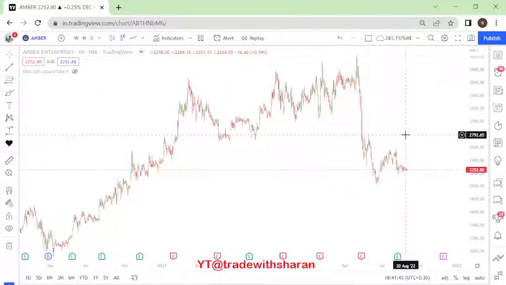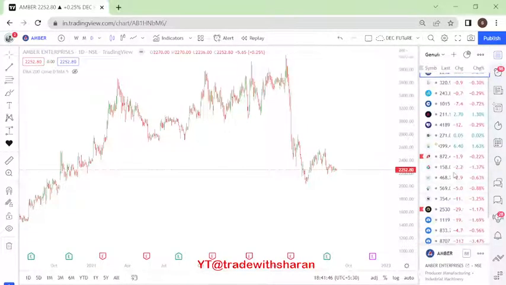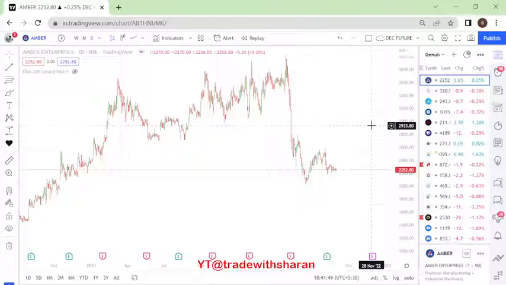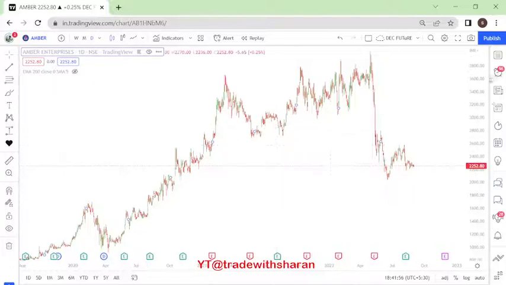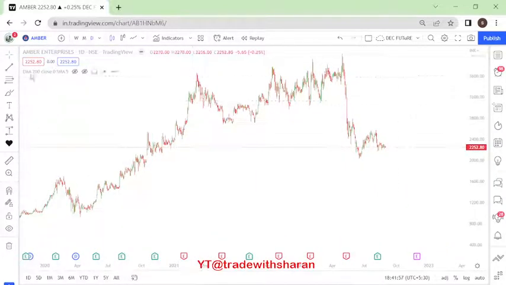All right, so let's straight away start. These are all the stocks that we are going to look at today. Pretty long list, but we will do it. Right, so the first one is Amber Enterprises. I guess Amber is into manufacturing of ACs and stuff like that, and of course a lot of other products. Now straight away let's get into action.